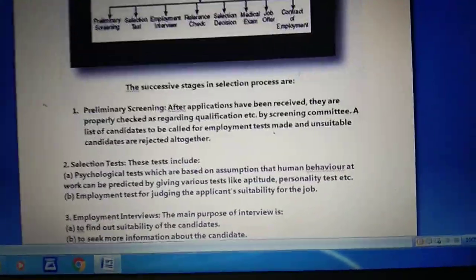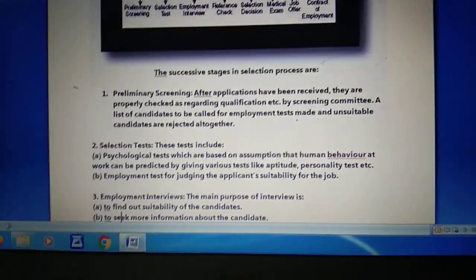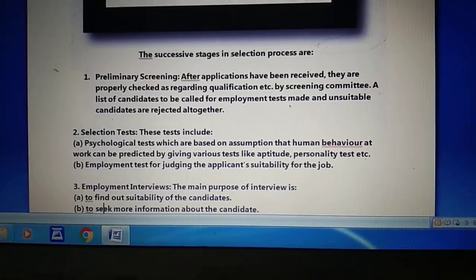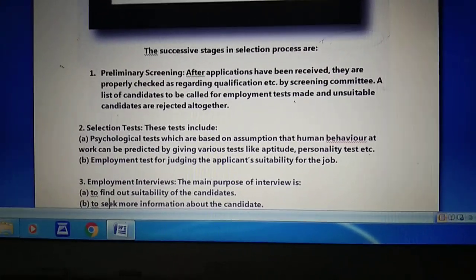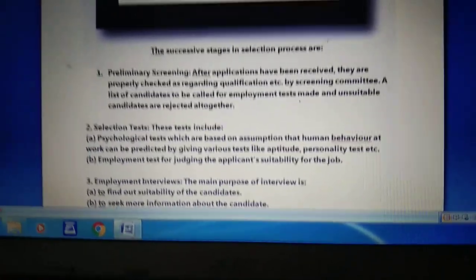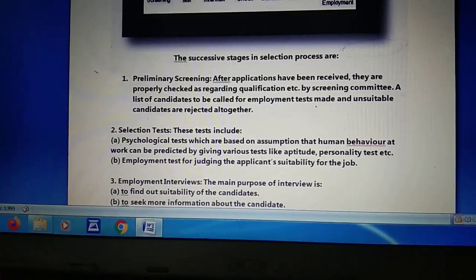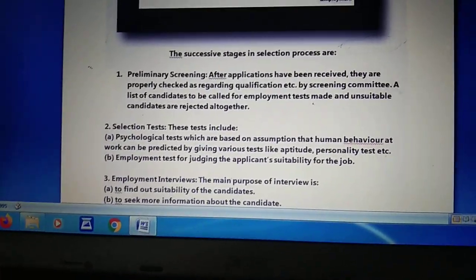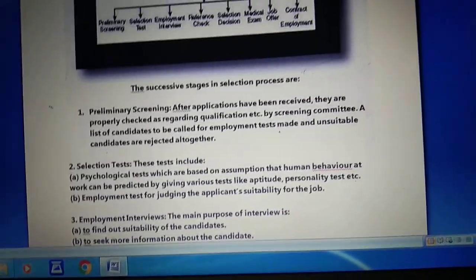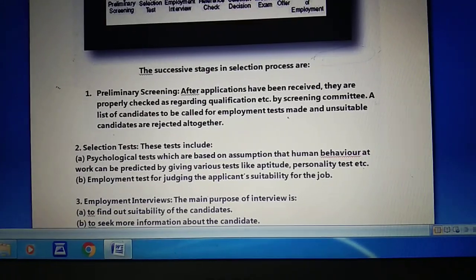So these are all the different parts of the selection test, which every job seeker has to go through once the preliminary screening has been done. I'm just revising it again. Selection test contains different types of tests. The first is intelligence test, which tells the intelligence level of a job seeker, and this we can measure with the help of his decision and judgment ability.